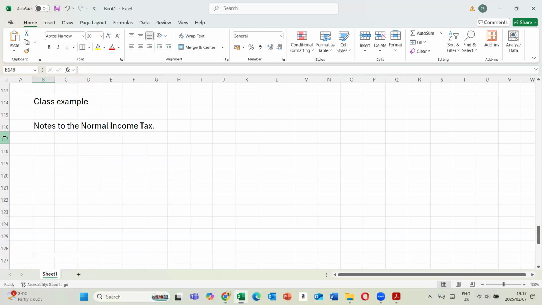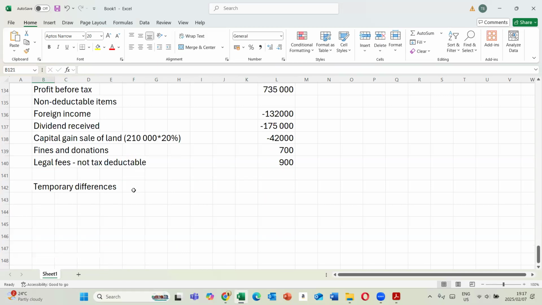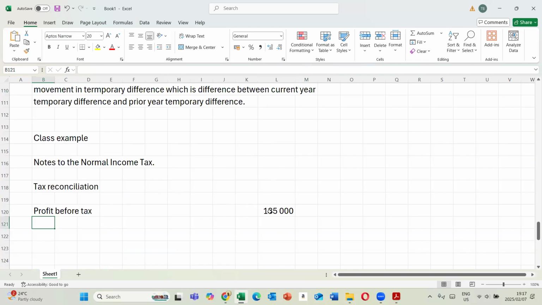Remember, the question is asking for notes. We have the tax reconciliation note. This note is actually easier. So we have profit before tax, which is 735, not 135.